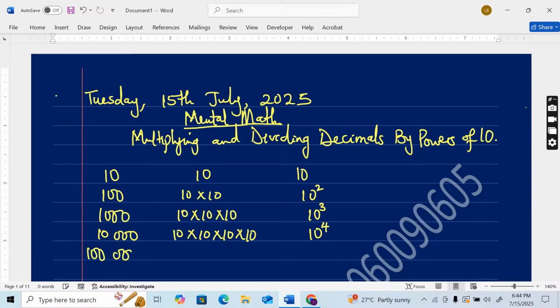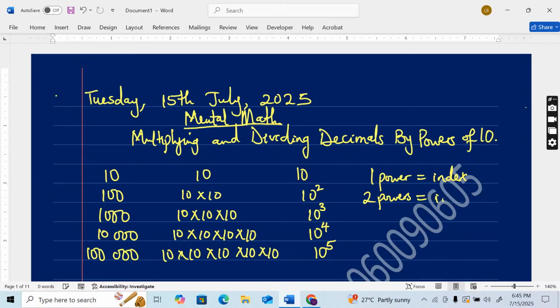Now, 100,000 has five zeros. So that is 10 multiplied by itself in five places. That means 10 raised to the power of 5. All these powers are also called indices. When it is 1, you say it's an index. All right? 1 power equals index. All right? When you have 2 powers or more than 1 power, you say indices. So indices is the plural of index.